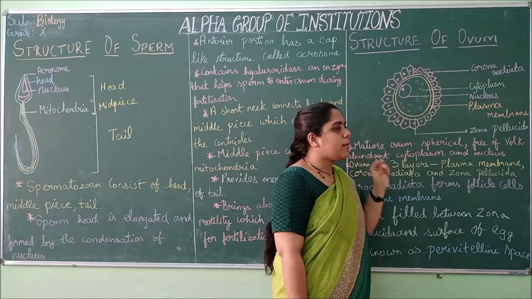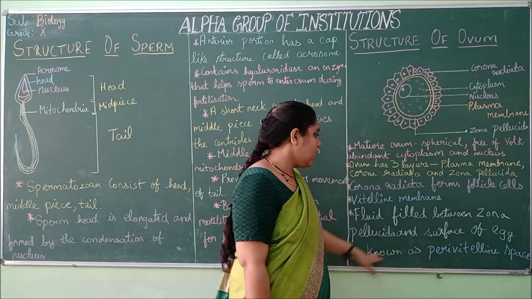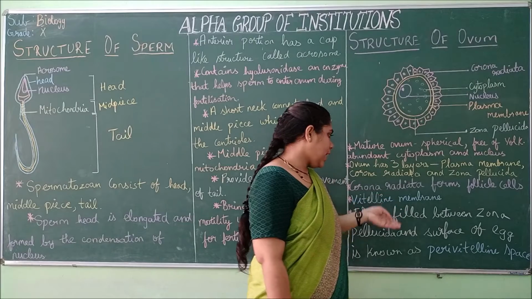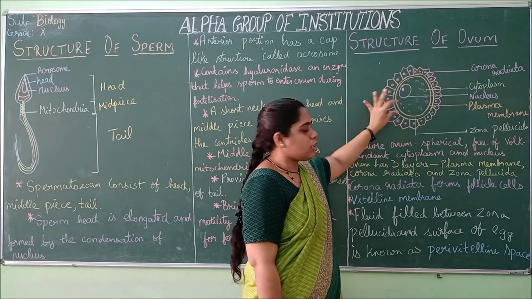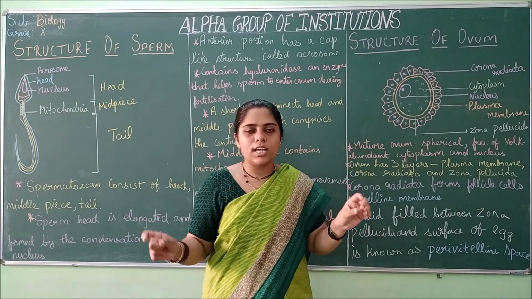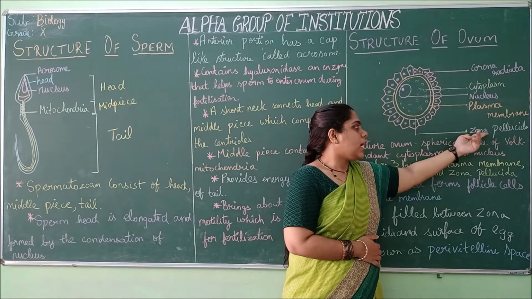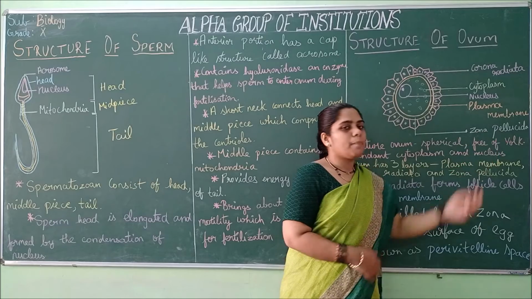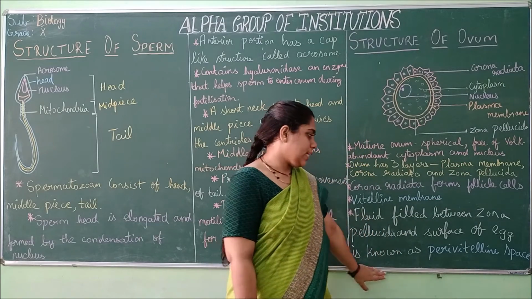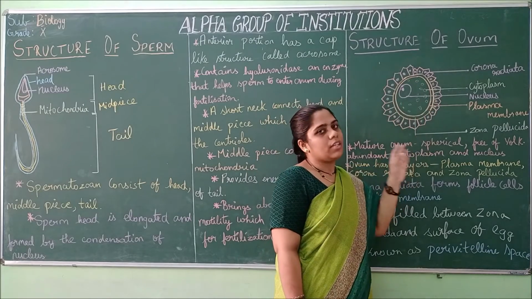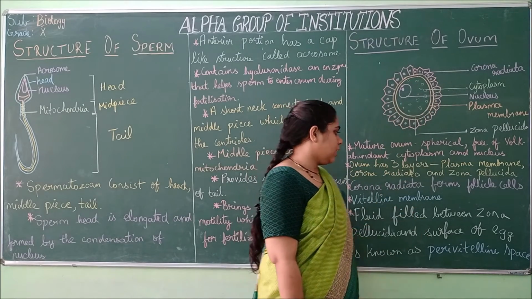Only the plasma membrane is called the surface of the egg. So the space between the plasma membrane and the zona pellucida is known as the perivitelline space. The vitelline membrane is a covering layer.